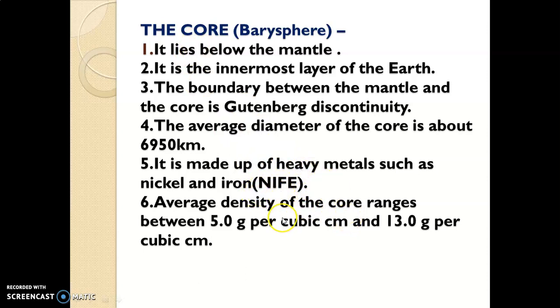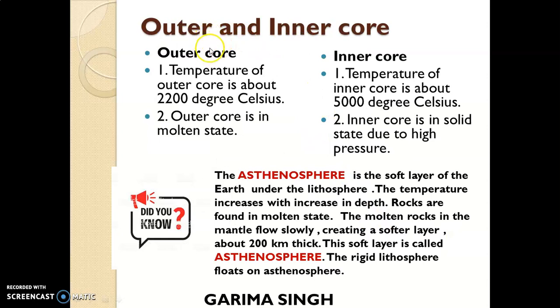And last, the density of the core is very high. As the core is the innermost layer, as we go deeper, the density will increase. So the density of this layer is between 5.0 grams per cubic centimeter and 13.0 grams per cubic centimeter. There are two types of core, outer core and inner core. The temperature of outer core is 2200 degrees Celsius and the temperature of inner core is 5000 degrees Celsius. Now, a very important point.